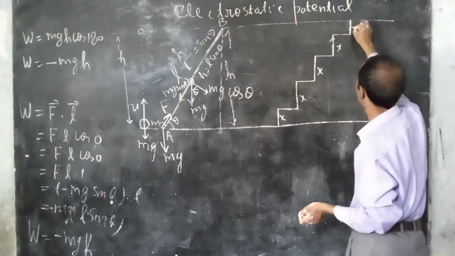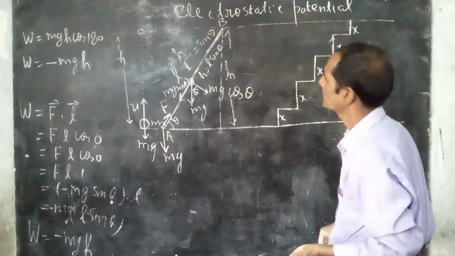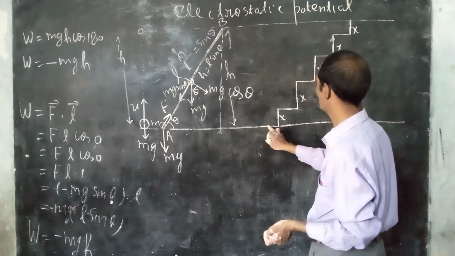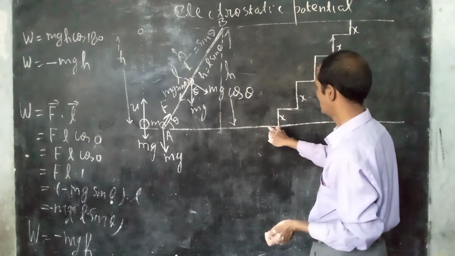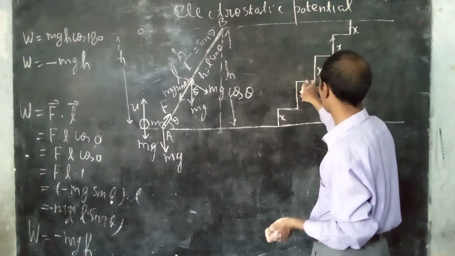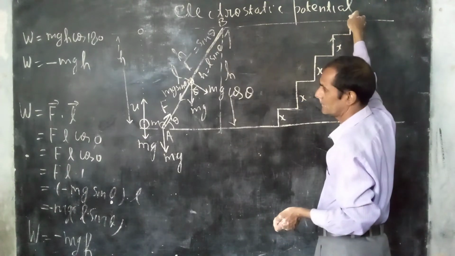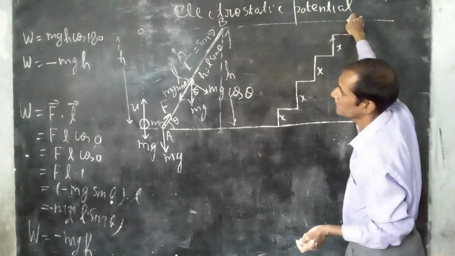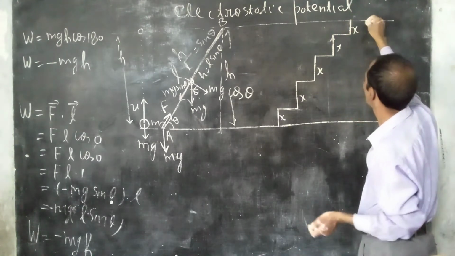So you can reach the roof through these steps. When you go from the ground to the first step, then second, then third, then you reach the floor of the roof of the building.